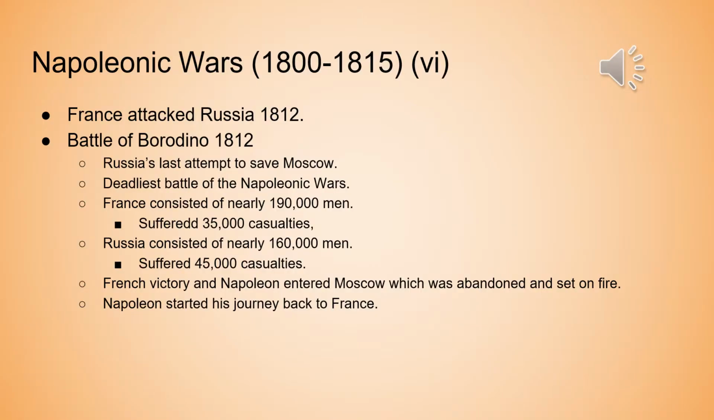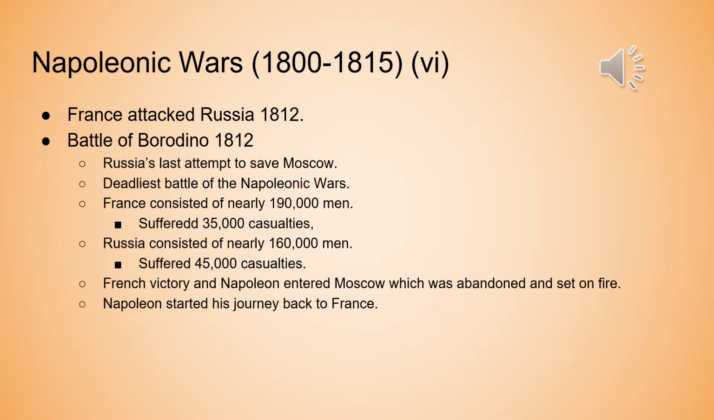So 1812 marked a very pivotal point in Napoleon's career as he attacked Russia, which would bring his downfall. So when France attacked Russia, they had pushed Russian forces all the way back to Moscow. And in the Battle of Borodino in 1812, this was Russia's last attempt to save Moscow. And this was seen as the deadliest battle of the Napoleonic Wars.